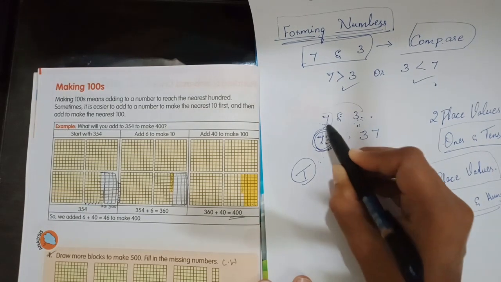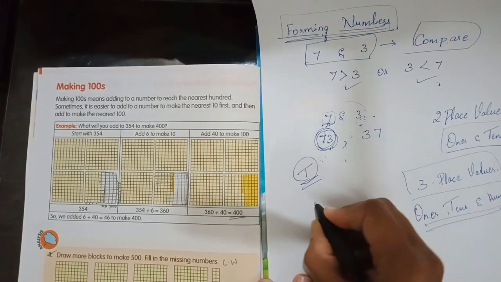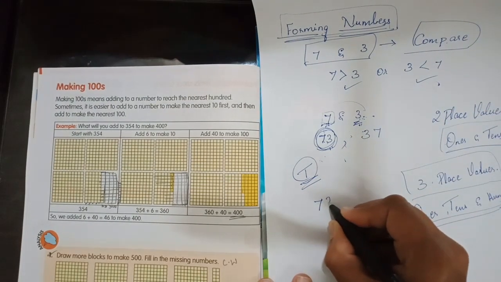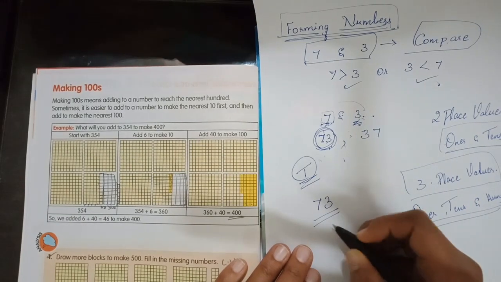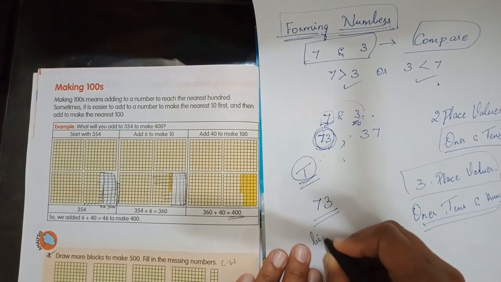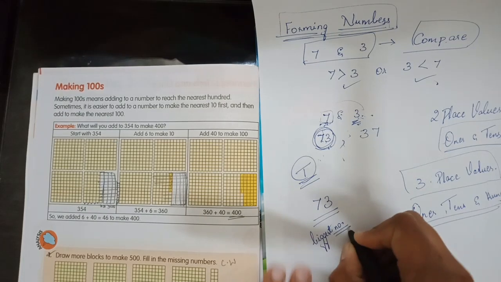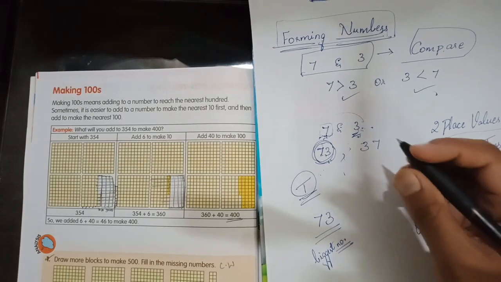So 7 should be put in the tens place, and the smallest number is in the smallest place value, that is ones place. So that time we will get the biggest number. Yes, but when I ask you to write the smallest number, what you will do?